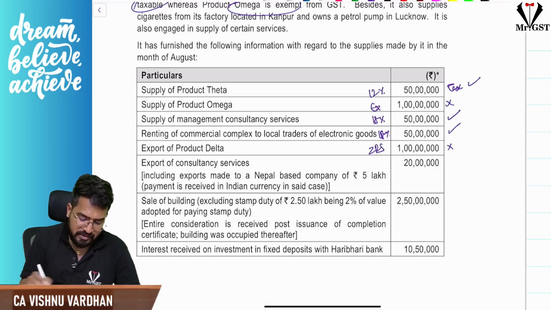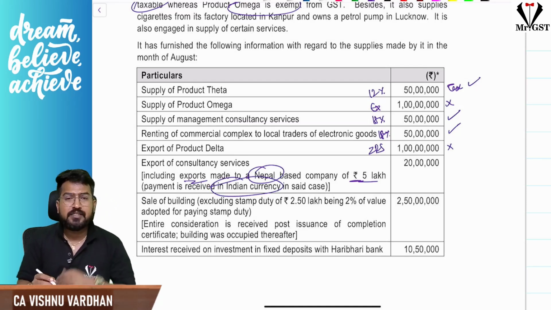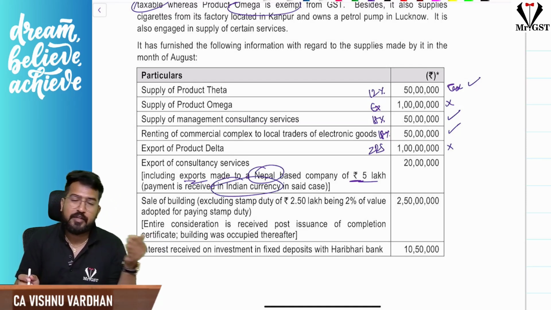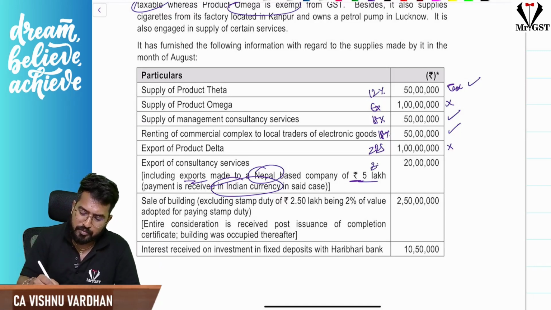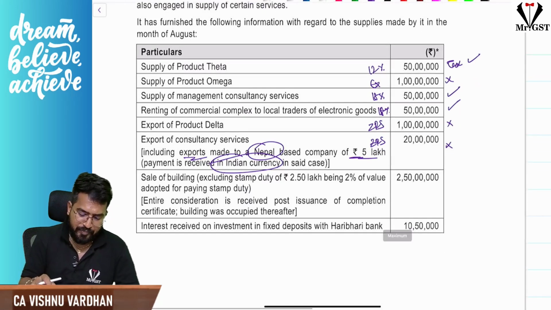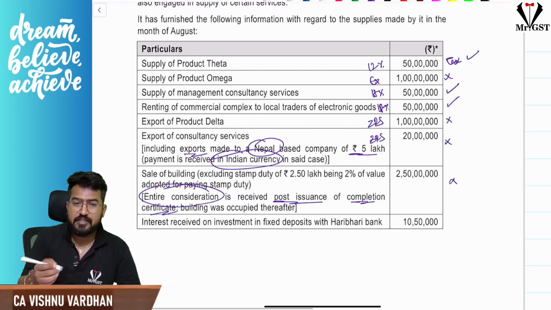Next, export of consultancy services including exports made to Nepal, consideration received in Indian rupees. Any exports made to Nepal and Bhutan, you can receive the consideration in Indian rupees. So this is an export, zero rated supply, no GST. Sale of building, where the entire consideration is received post issuance of completion certificate, obviously no GST, it is neither goods nor services.